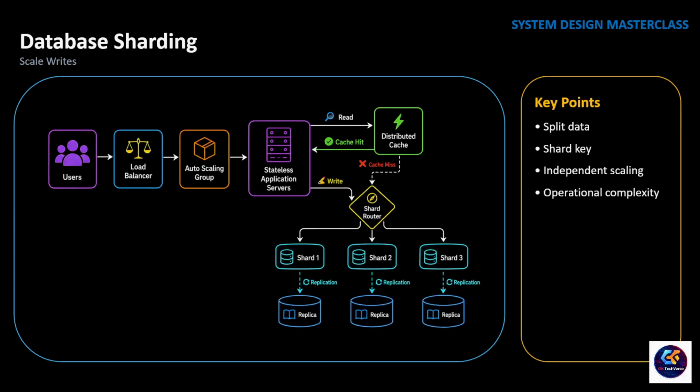Cross-shard queries become more complex. Rebalancing data requires careful planning, and managing multiple databases is more operationally expensive than managing one. That's why sharding is usually the last step in database scaling. First optimize queries, then add indexes, then introduce caching, then read replicas. Only when those approaches are no longer enough do we shard. We have now scaled our application and our data layer.